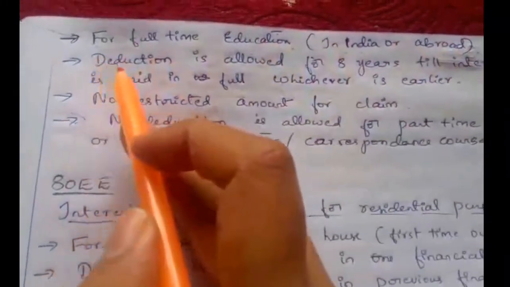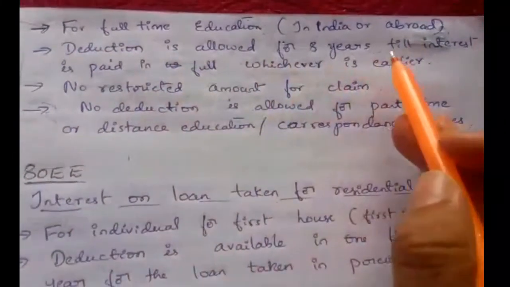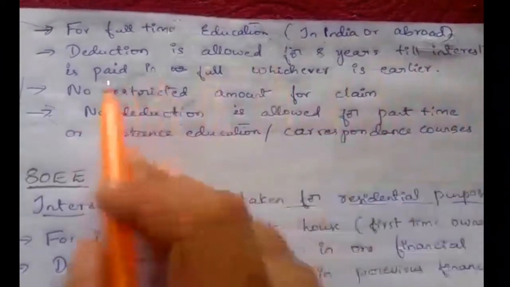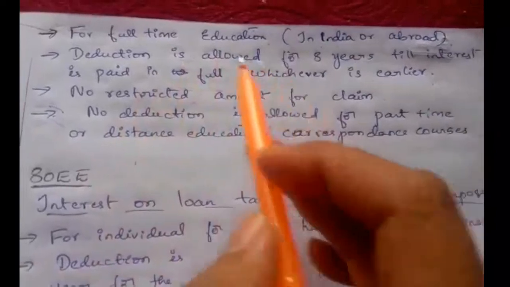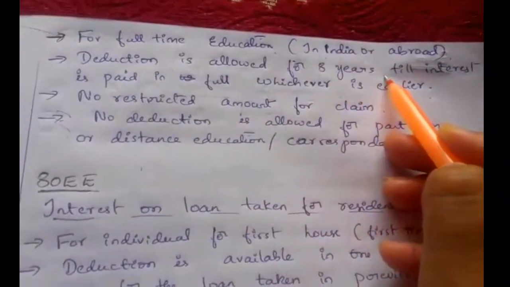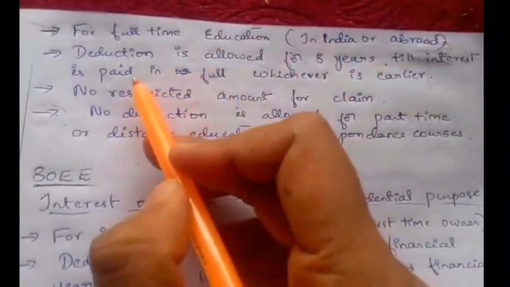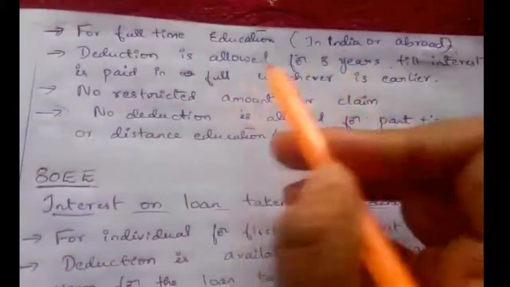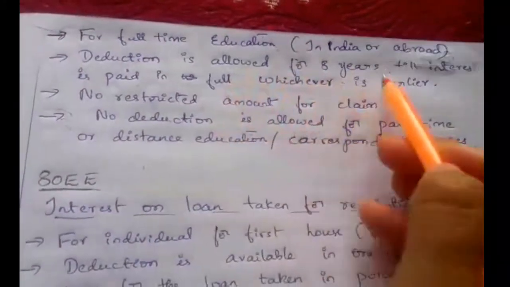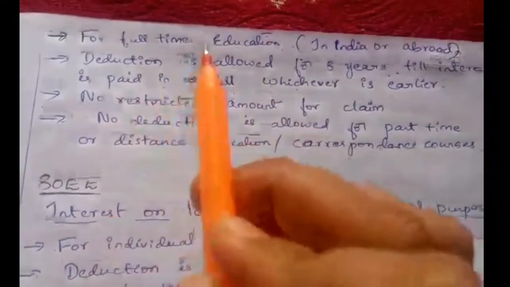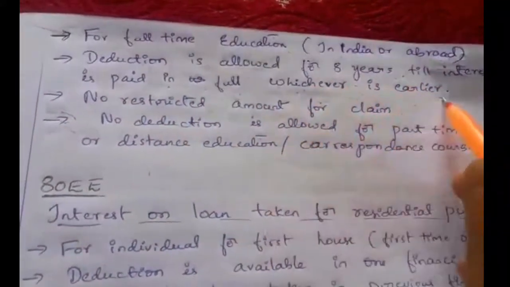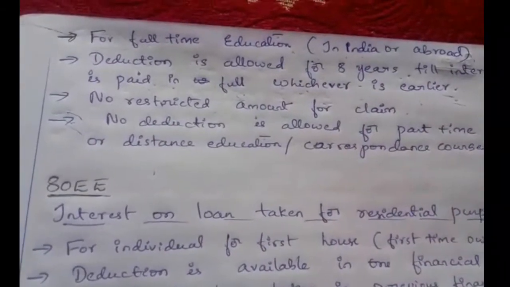Next condition is the deduction is allowed for 8 years or till the interest is paid in full, whichever is earlier. So the deduction he can claim here is for 8 years, till the interest is paid in full. If the interest is paid in full before 8 years, then he can claim a deduction only till that period. Whichever is earlier.